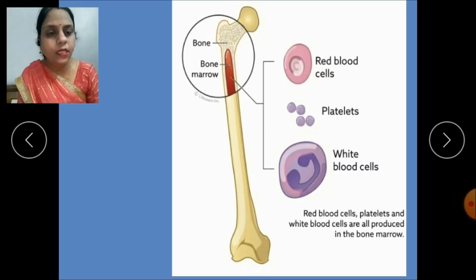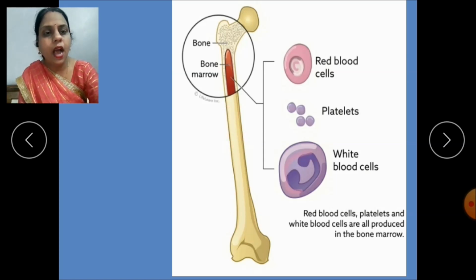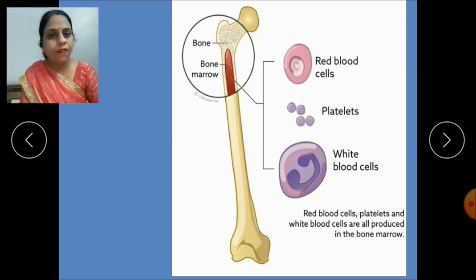Now see, this is the picture of a bone. From outside it is hard and tough, but from inside it is soft and spongy, and has a jelly-like material called the bone marrow. See children, this is the bone marrow, and numerous blood cells are produced in this bone marrow. What are those blood cells?